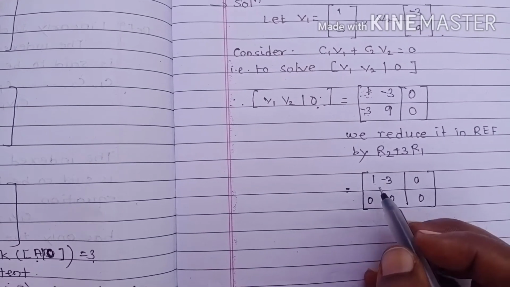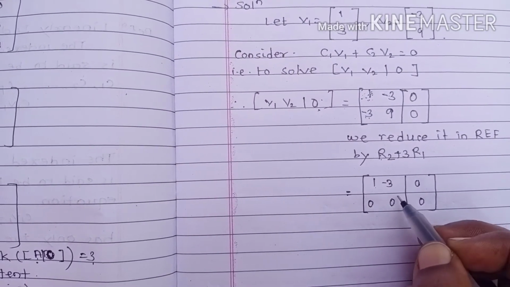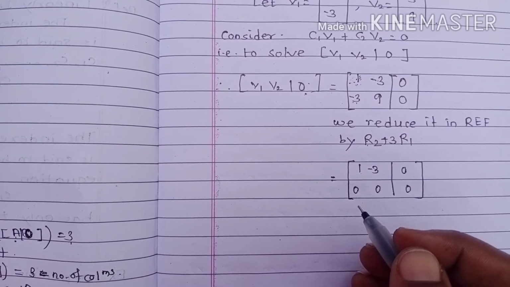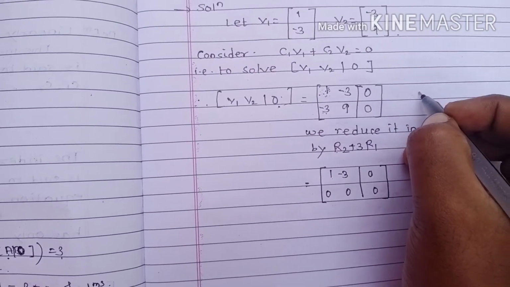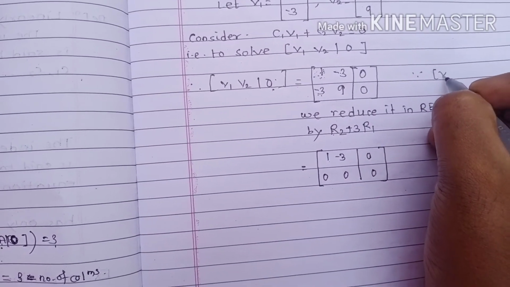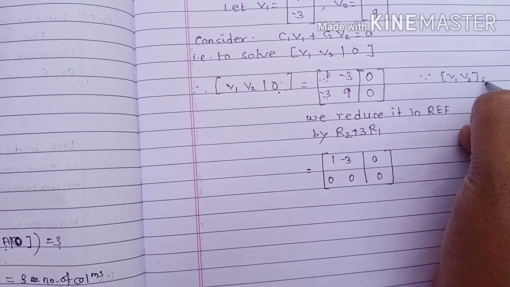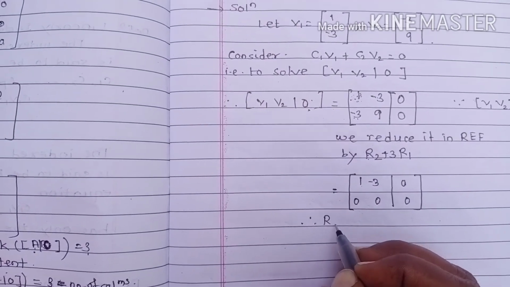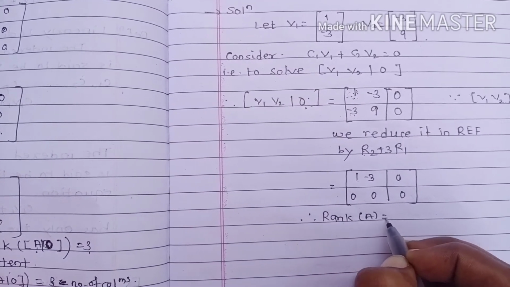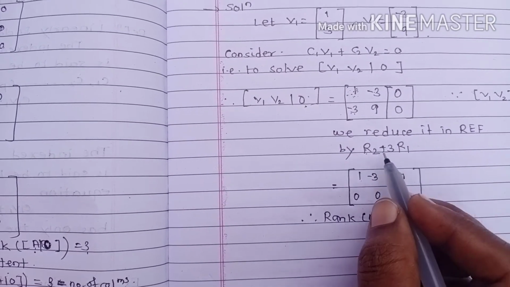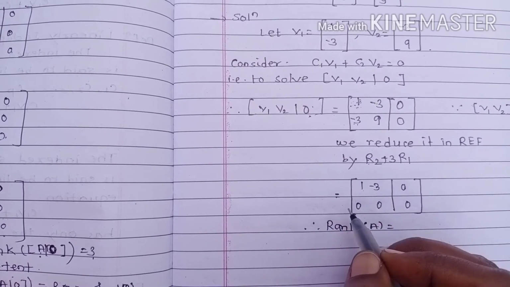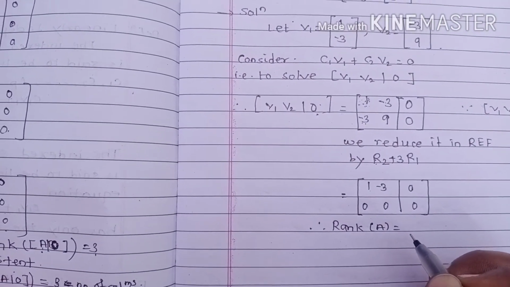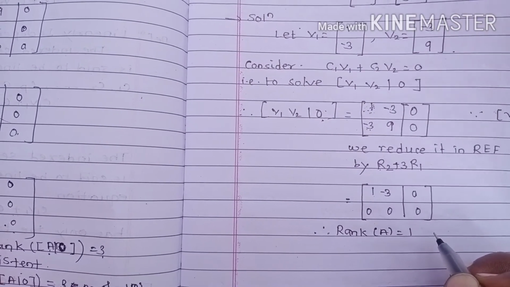Here, in the first column the remaining entry is 0, so there is no need to proceed further, and we can directly find the rank of A and the rank of A augmented B. The matrix with v1 and v2 is nothing but our matrix A. So the number of non-zero rows in A is only 1, so the rank of A is 1.